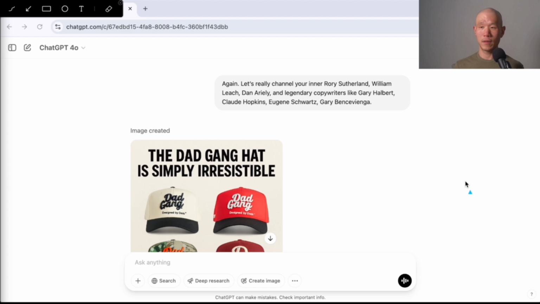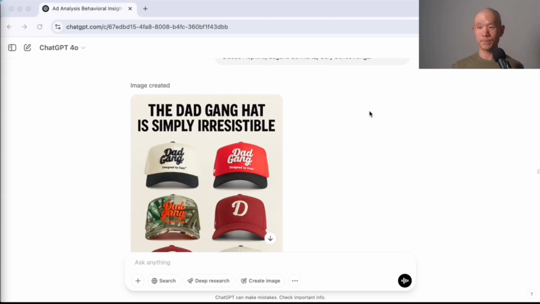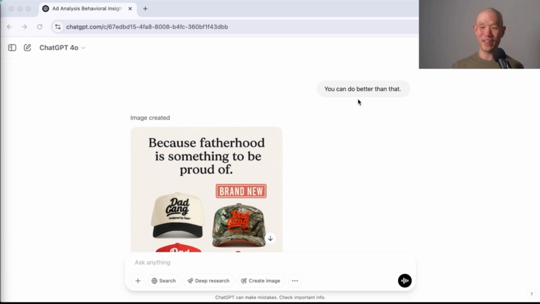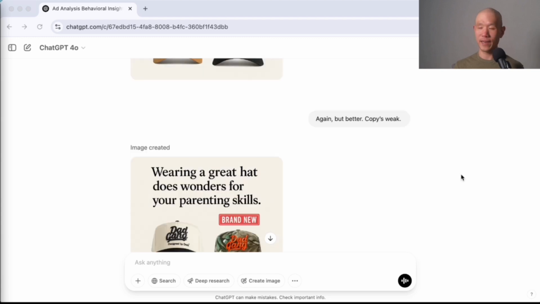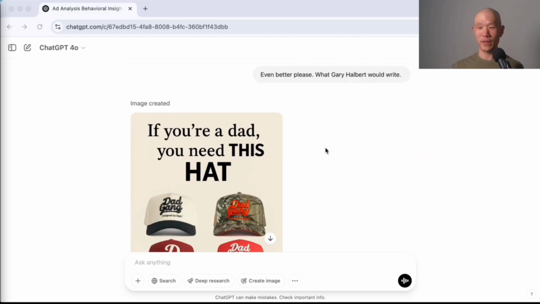Again, let's channel your inner Rory Sutherland, William Leach, Dan Ariely, and legendary copywriters like Gary Halbert, Claude Hopkins, Eugene Schwartz, Gary Bencivenga. It says the DadGang hat is simply irresistible. Again, I wasn't digging it, so I said you can do better than that. So we were heading down to a point where I didn't think it was doing a good job. Again, but better, the copy's weak, right? Wasn't a huge fan. Wearing a great hat does wonders for your parenting skills. Kind of missing the mark. Again, missing the mark. If you're a dad, you need this hat.